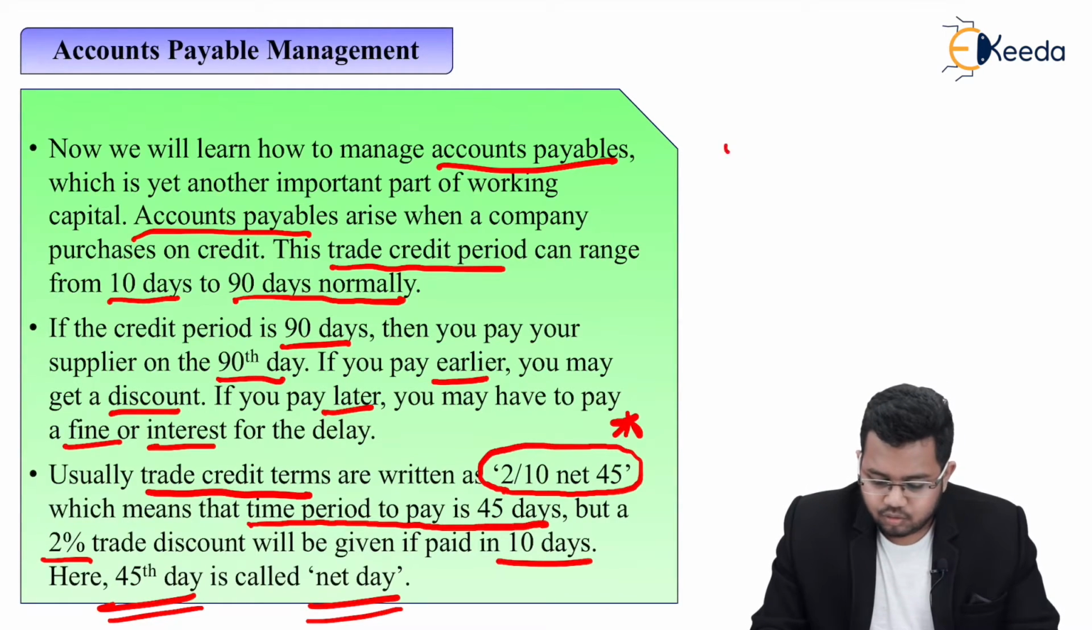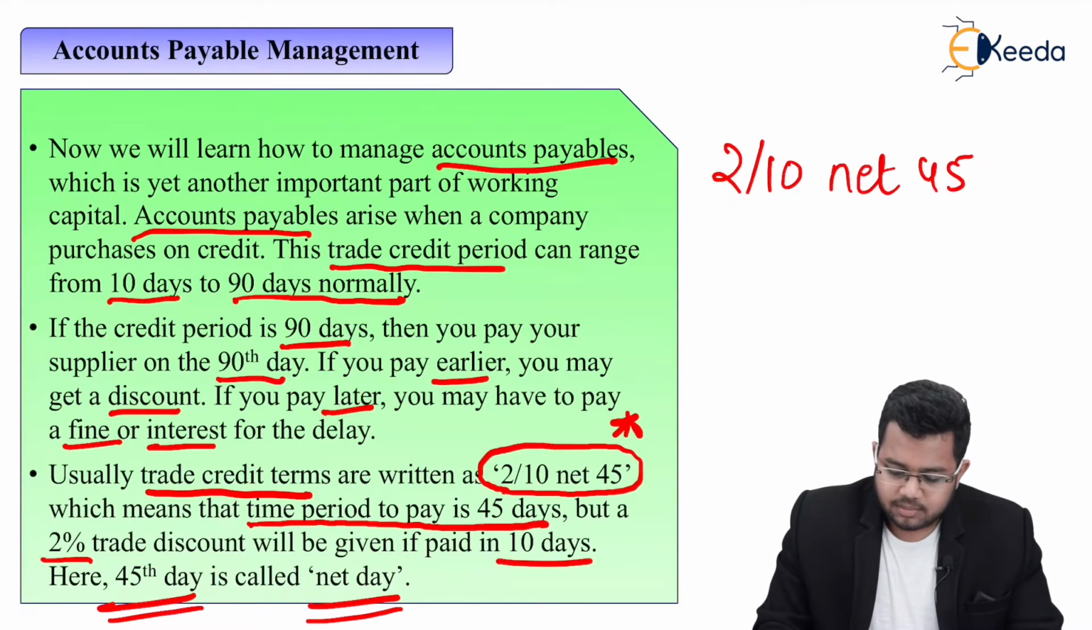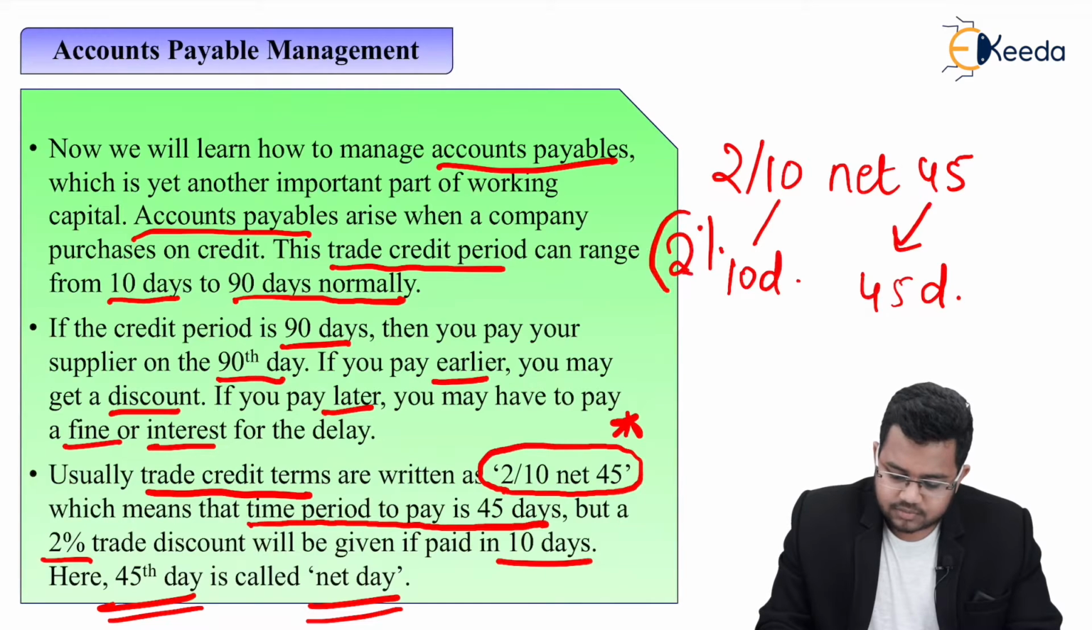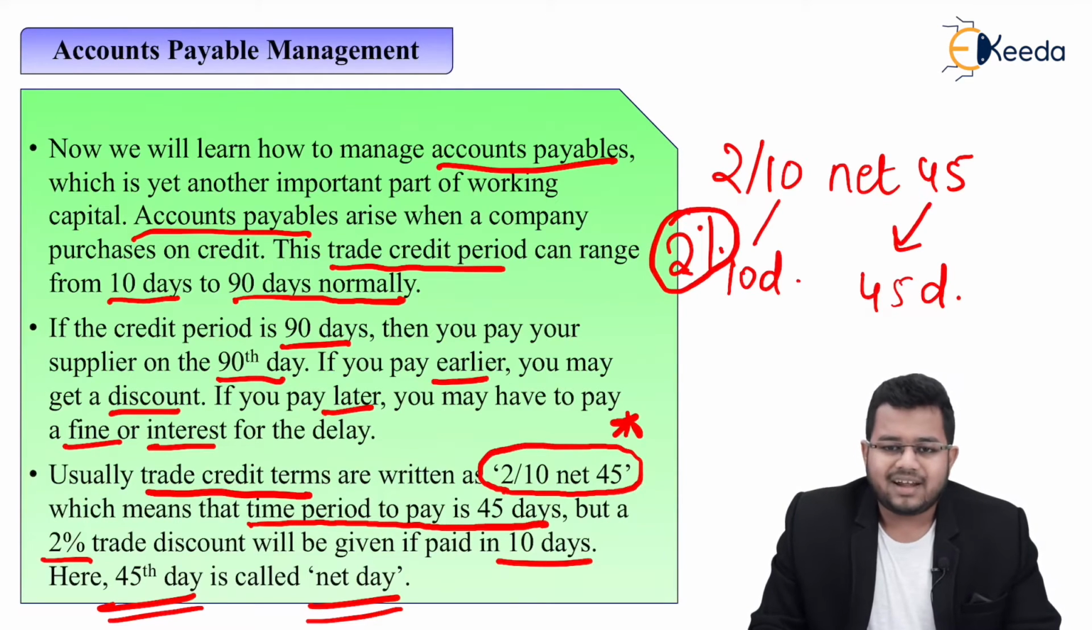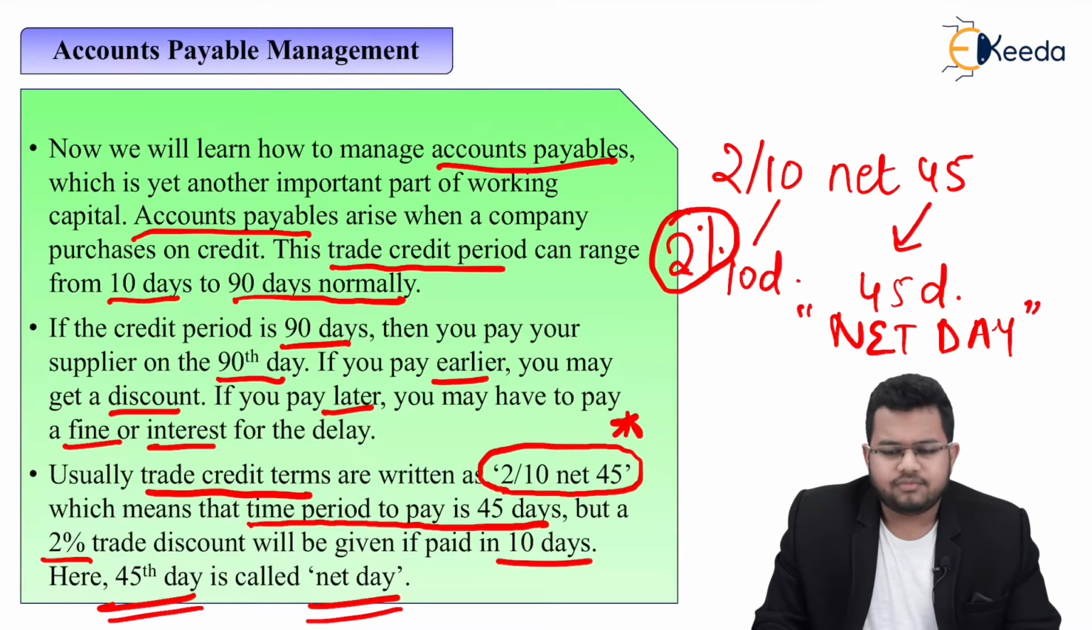So basically, what is 2 by 10 net 45? 2 by 10 net 45 means the time period to pay is 45 days, but you may pay in 10 days if you want a discount of 2%. So basically it is like a trade discount. If you want the 2% discount, pay in 10 days, or pay in 45 days. And we will call the 45th day the net day. There is a term used, net day, meaning the last day, the 45th day.